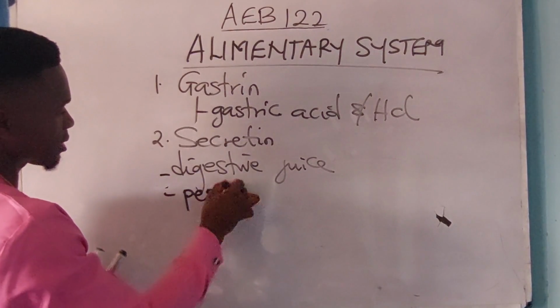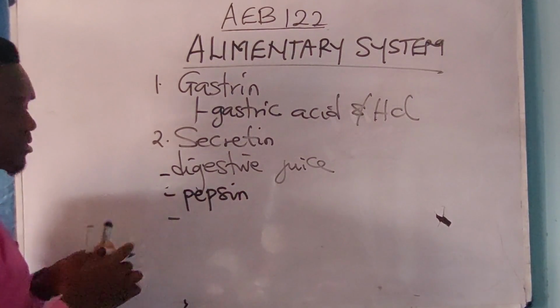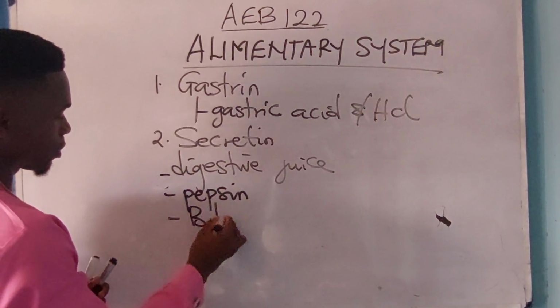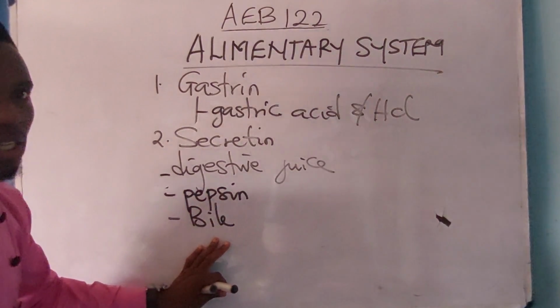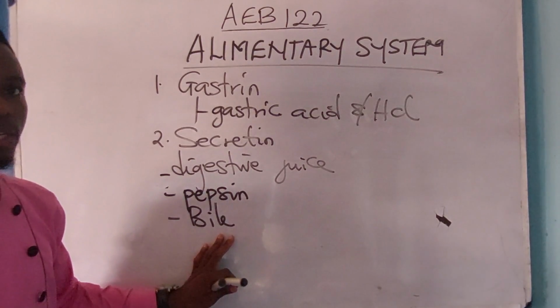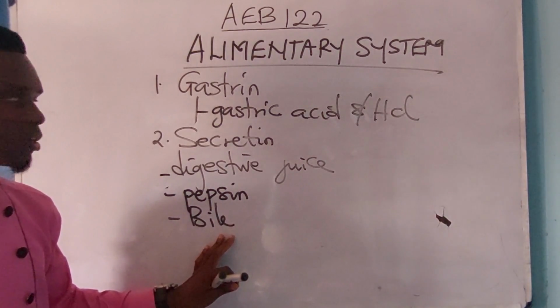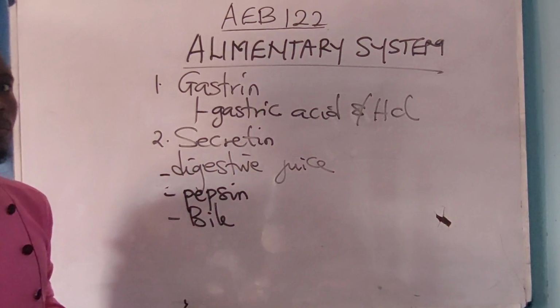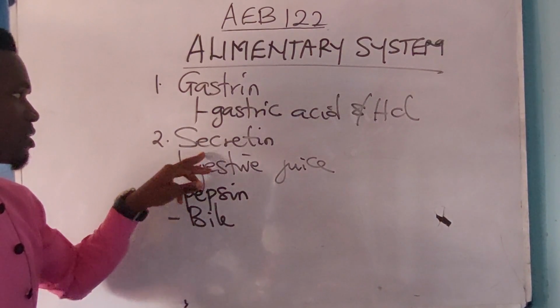This same secretin also stimulates the stomach to produce pepsin. And secondly, it stimulates the liver to produce bile. You know that bile is a greenish substance which is produced by the liver. Which of these stimulates production of bile by the liver? It is the secretin.